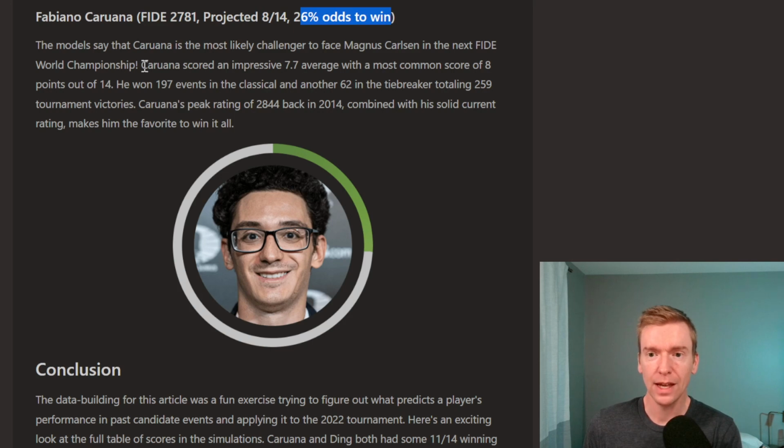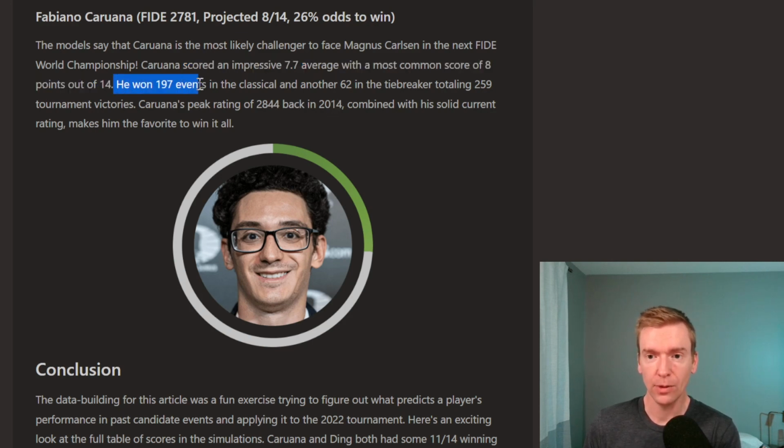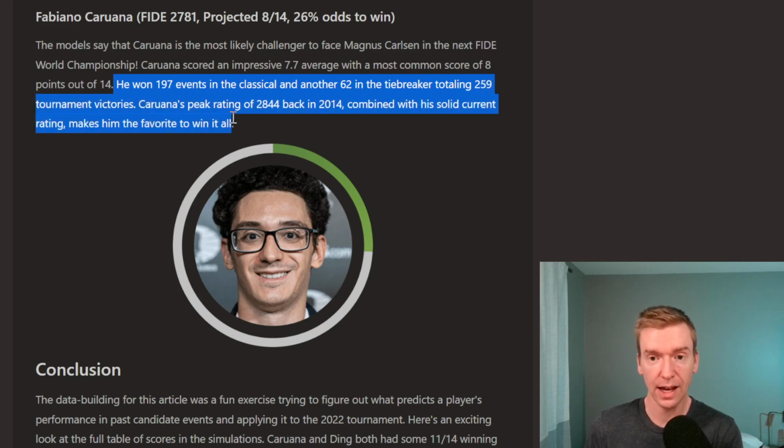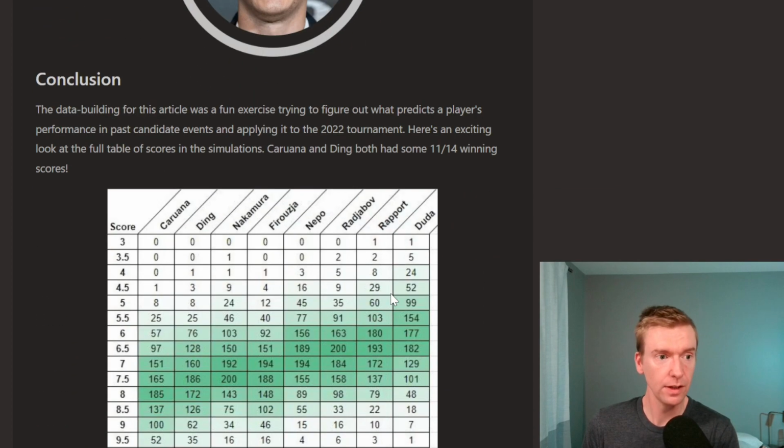And the reason that he's scoring an impressive 7.7 average with a most common score of 8 is because of his peak rating of 2844 back in 2014. So in simulations, he won 197 events in the Classical, 62 in the tiebreaker, totaling 259 tournament victories out of 1,000. So he's winning over 1/4 of the simulations. So he is definitely the favorite to win it all based on these models and based on these simulations.